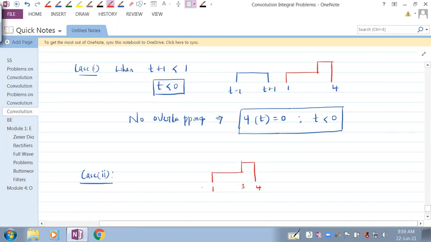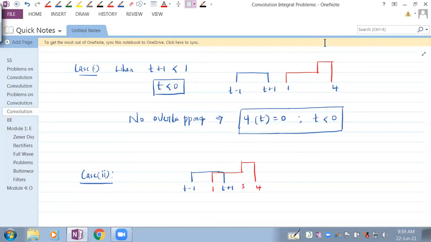Now, this signal is this. So this is t minus 1. This is t plus 1. Is that okay with you, everybody? So this is the case we need to see now.